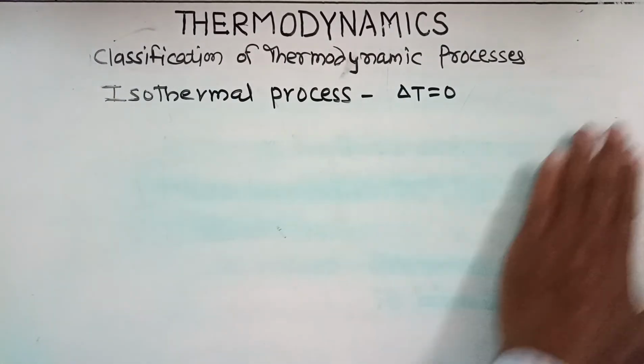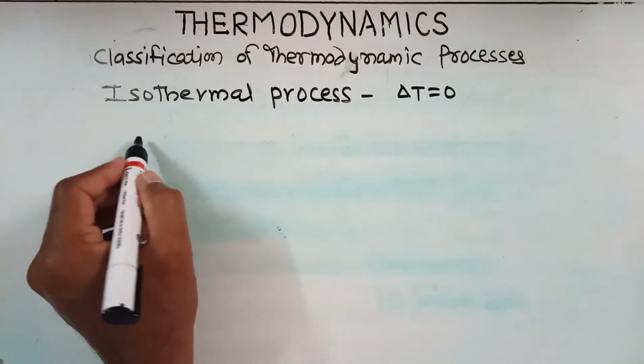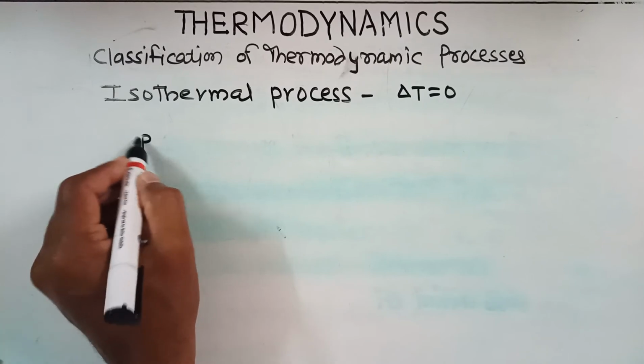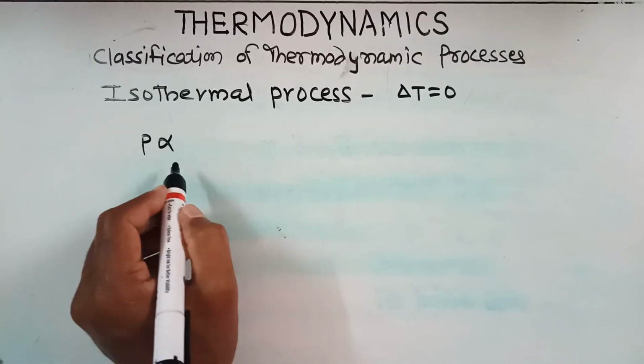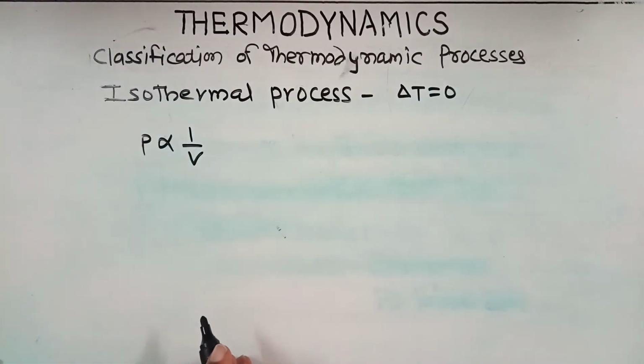When the temperature is constant, Boyle's law is applicable. What does Boyle's law state? The pressure of a given mass of gas is inversely proportional to volume at constant temperature. This is Boyle's law.